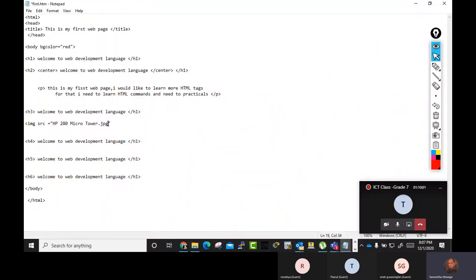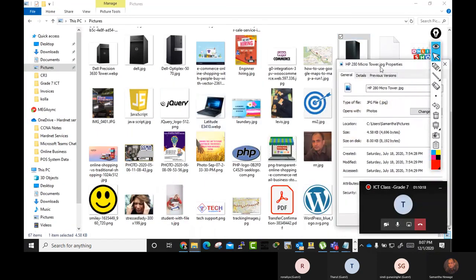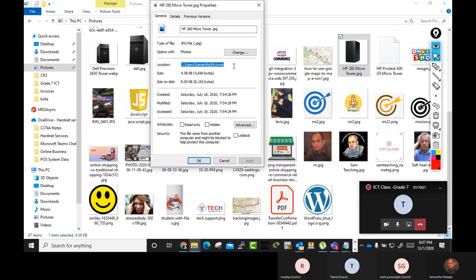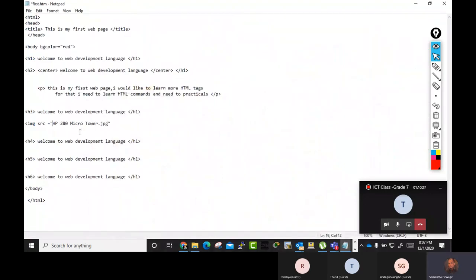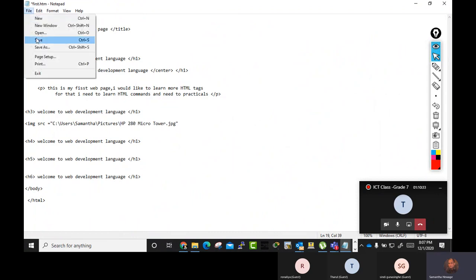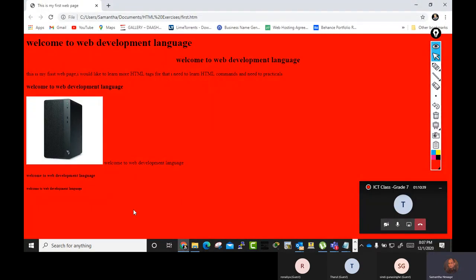So this is the image name and this is the location. Copy. Paste. Now file save. See, it is added to my web page.